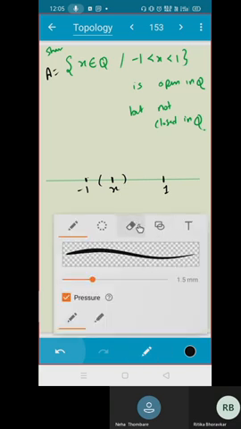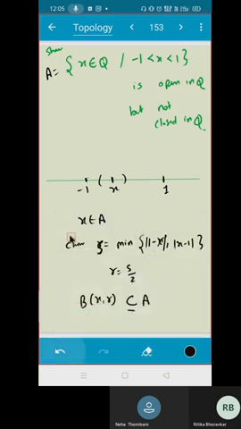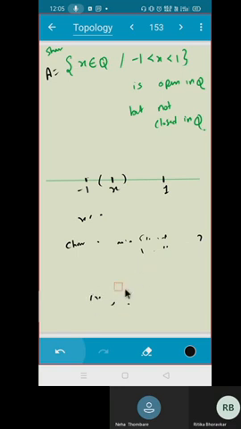Can you see whether it is not closed and why it is not closed? Why is this set not closed?